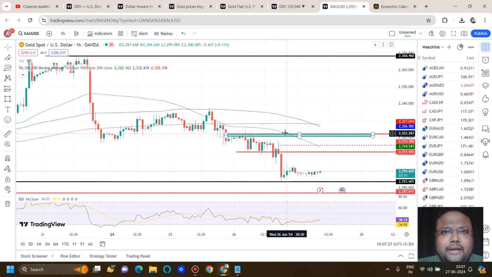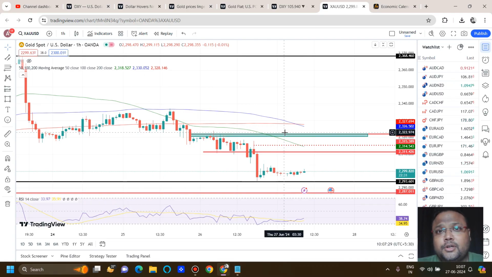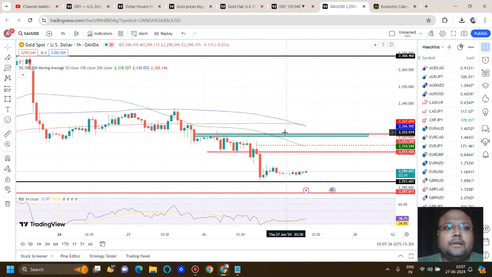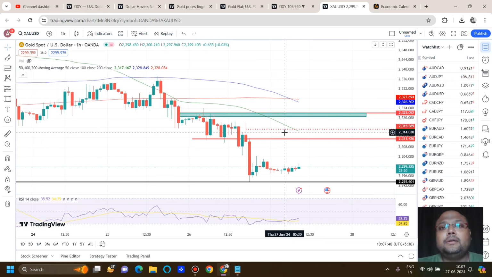And again, I'm repeating, my dear friends, we are traders, not gamblers. So only trade on the levels where we understand. Do not place trades blindly, because we are dealing with hard-earned money. Do not forget it. The balance on the MT4, MT5 that is showing is your hard-earned money.